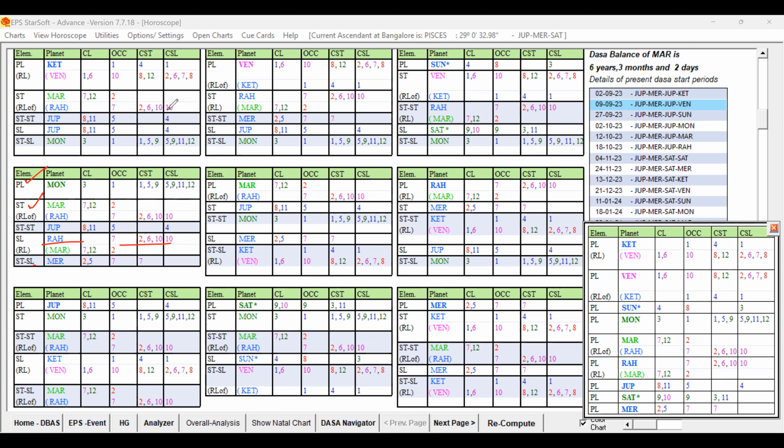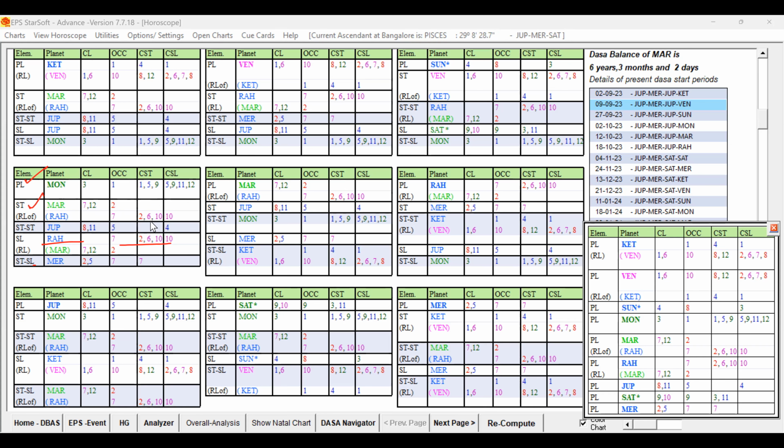Whether star level Mars has any connection to that moon, that we have to check. Because the star lord is 7, 12 and 2, it is favorable only, but not having strong signification of the influence of the moon, we have to check it. 2A level planet is Jupiter and sublord again Rahu. Mars is playing a role again here, but by way of Rahu.